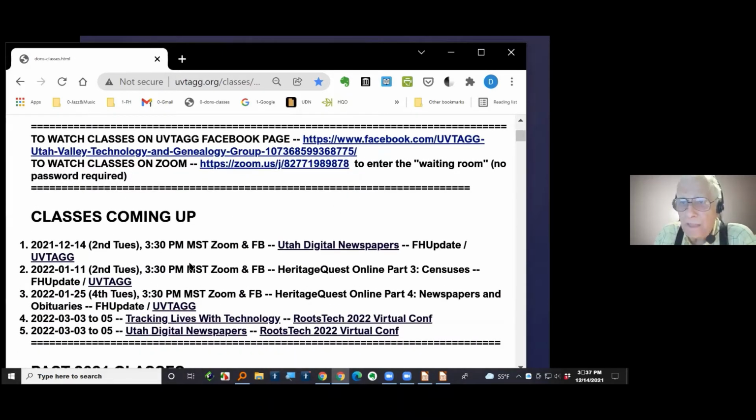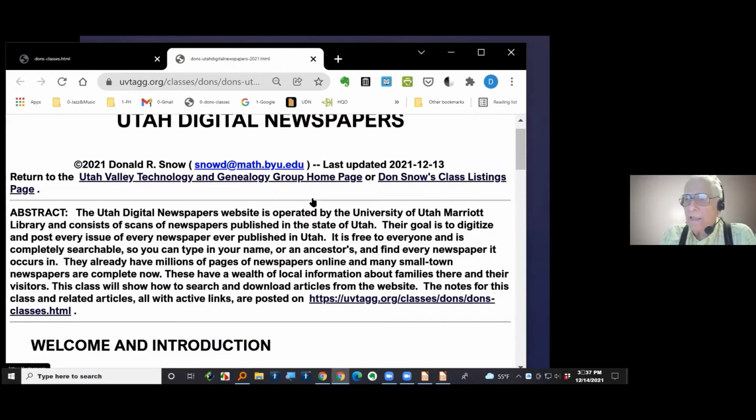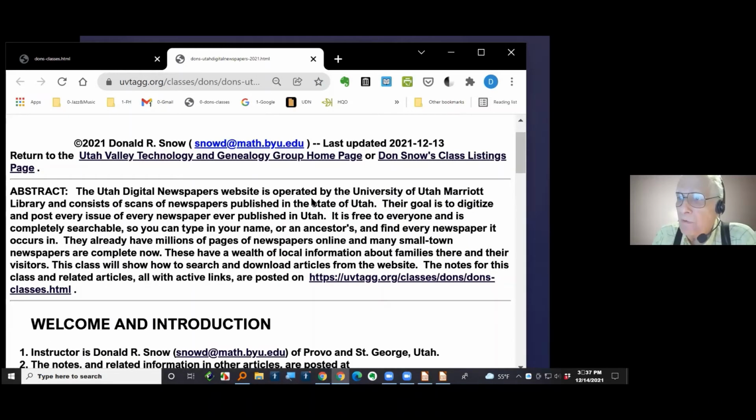Class is coming up. This is the one today. This is the 14th of December, 2021-12-14. This is the second Tuesday of the month, and we're doing today the Utah Digital Newspapers. I'm going to hold down the Control key while I click that so that it will open the newspapers notes in a separate tab. So here we go. This is the tab for the Utah Digital Newspapers notes that I've written.